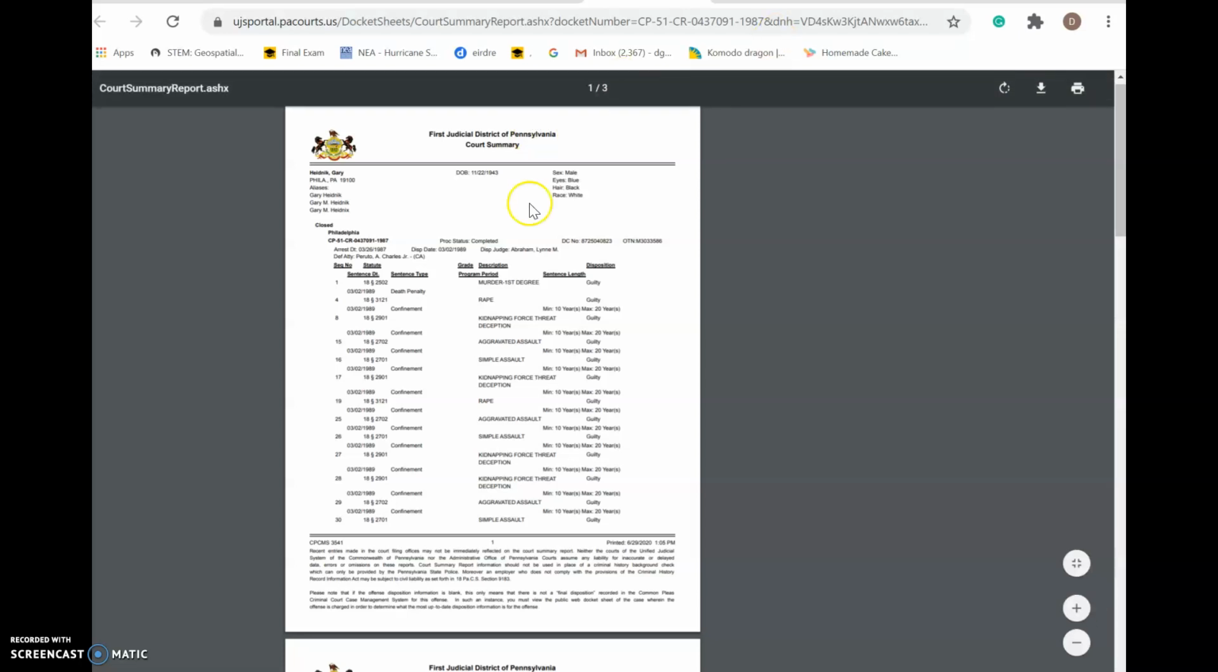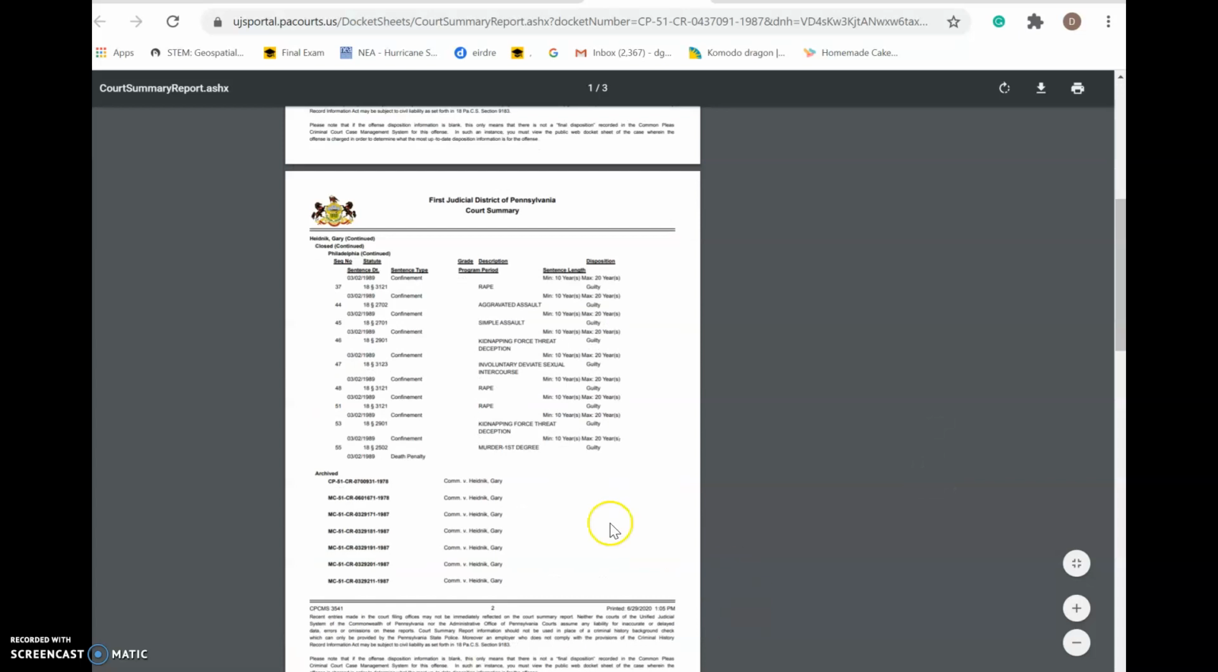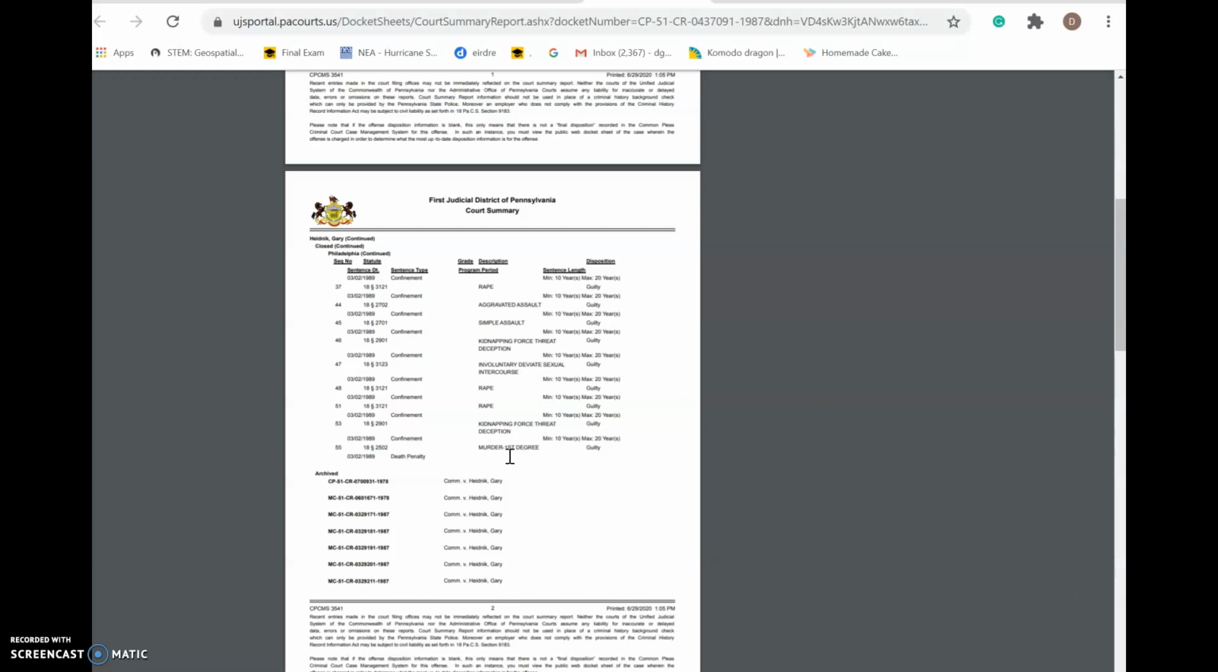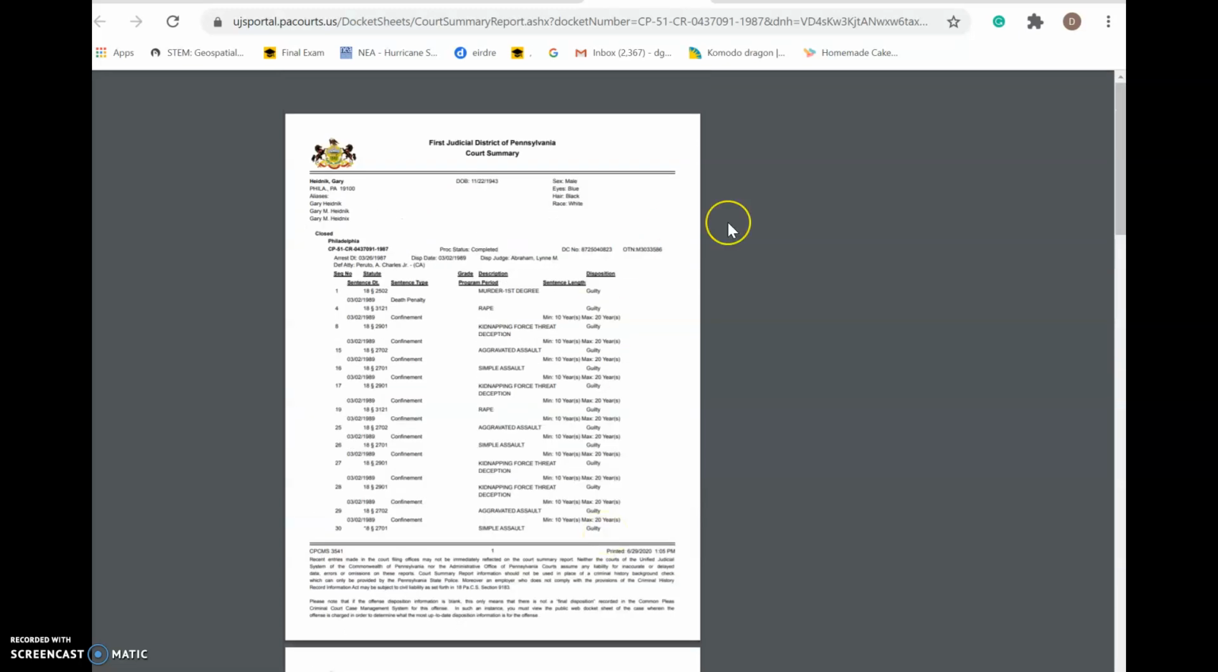So you can see here, murder, first degree, rape. He was guilty on both those charges, and it tells you minimum 10 years, maximum 10 years. Kidnapping, deception, aggravated assault, simple assault, kidnapping. And he was guilty on all these charges. So you can see here for the 2 murder charges, right? Because he kidnapped 6 women, but 2 of them were killed. So he has all these involuntary intercourse, rape. So you have all of the convictions here, and then you have all of the sentence lengths that he received over here. And that is the court summary.